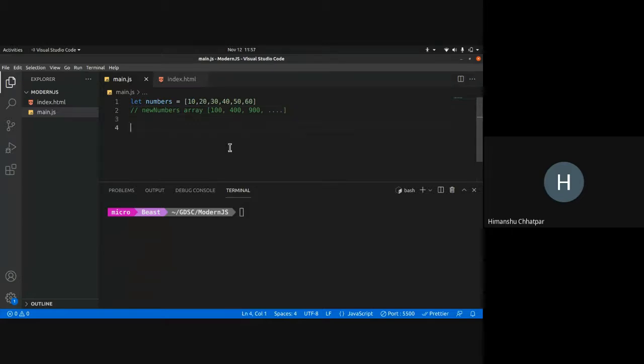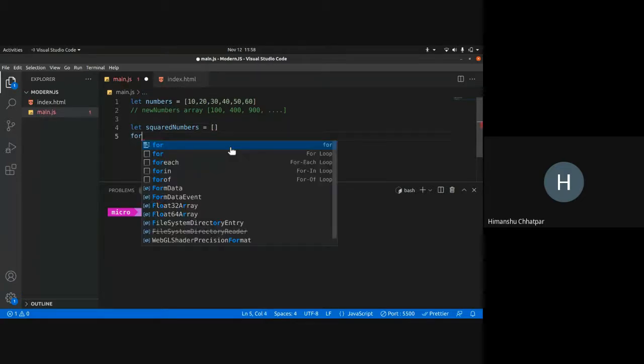Traditionally, we would do this with the help of loops. So I want to show you how we do it traditionally. We create a new square numbers array, an empty array initially. Now I'll loop through each of the numbers.